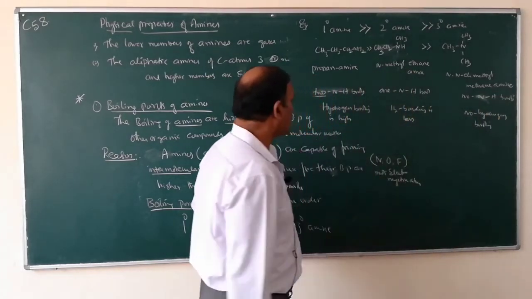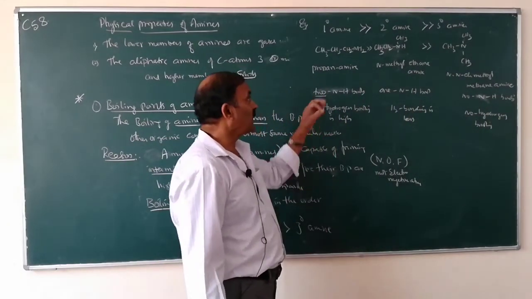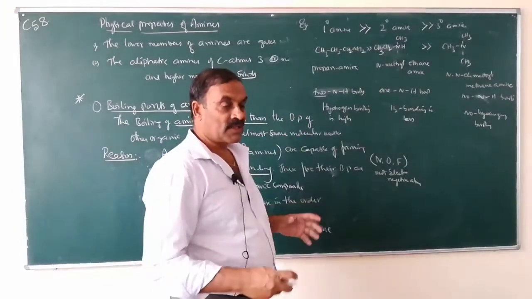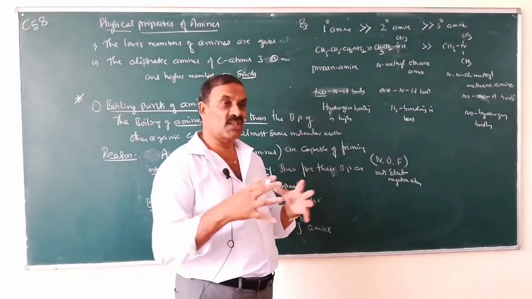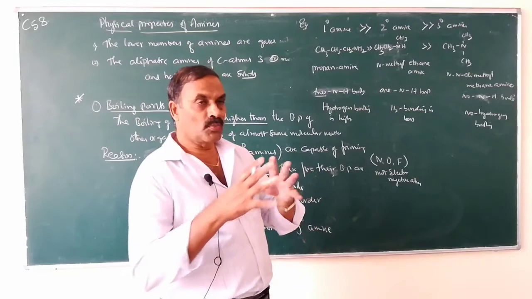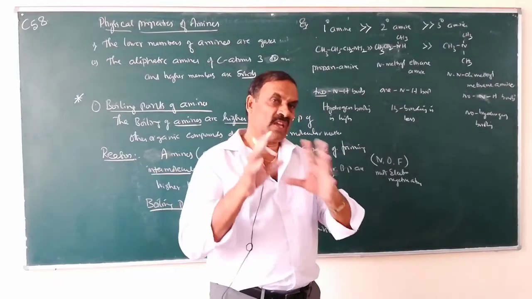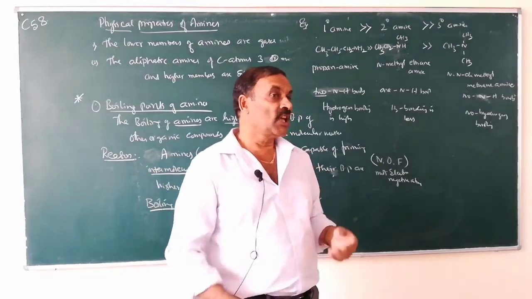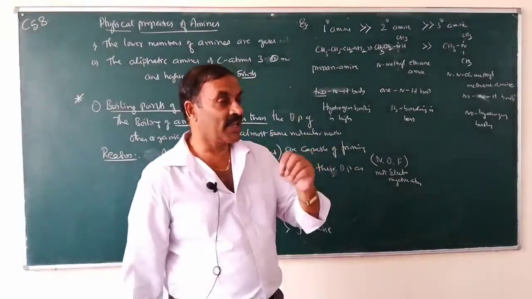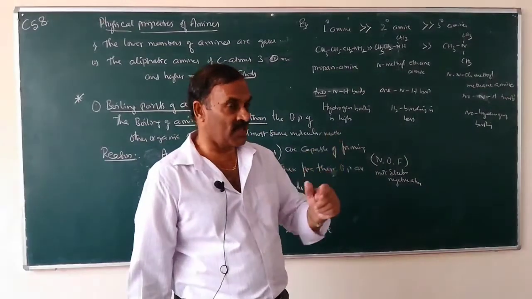So because of excessive hydrogen bonding in primary amines, there is great association of the molecules. To break these associated molecules, we need extra energy. Therefore, boiling points are high in case of primary amines.